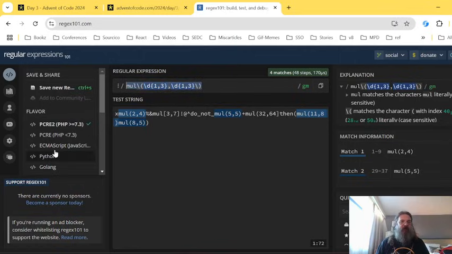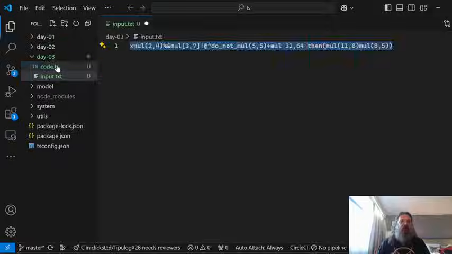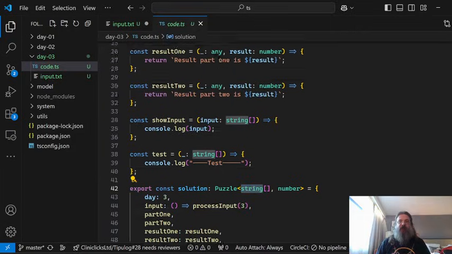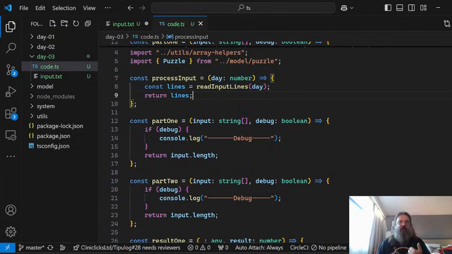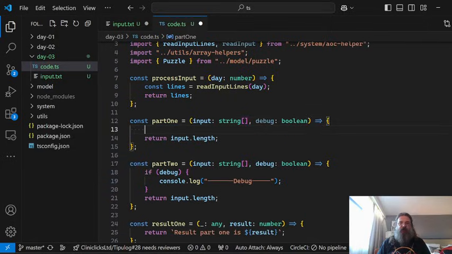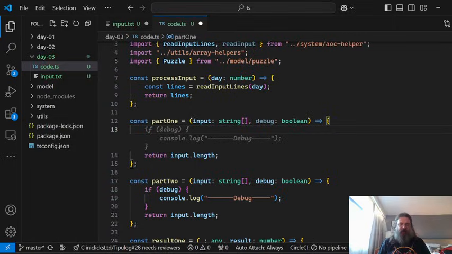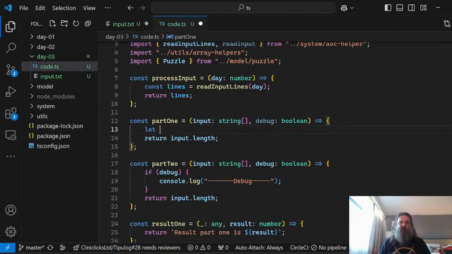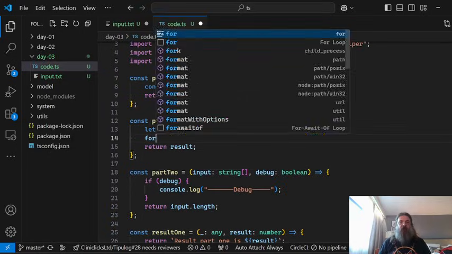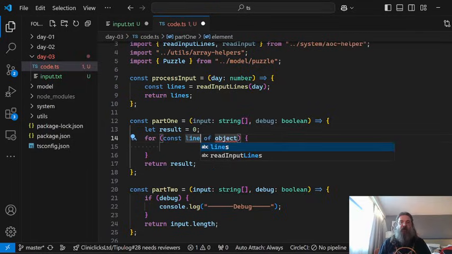Of course, we will need to do the mode when we are getting all the matches. So let's try that. What will our code be? Well, our code in this case actually takes a string array, so we're just reading the lines and returning the lines. That's all we have. And now we will have something like result equals 0, return result, and now for each line of the input.